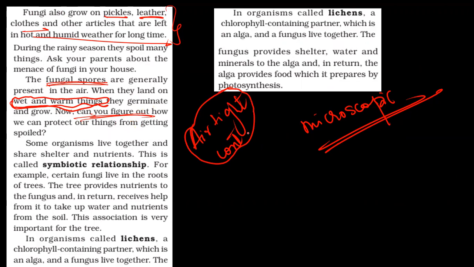You must be seeing in your house as well. Pickles, we store them in airtight containers. We don't let water go in pickles. So many ways are adopted to avoid this fungal attack.